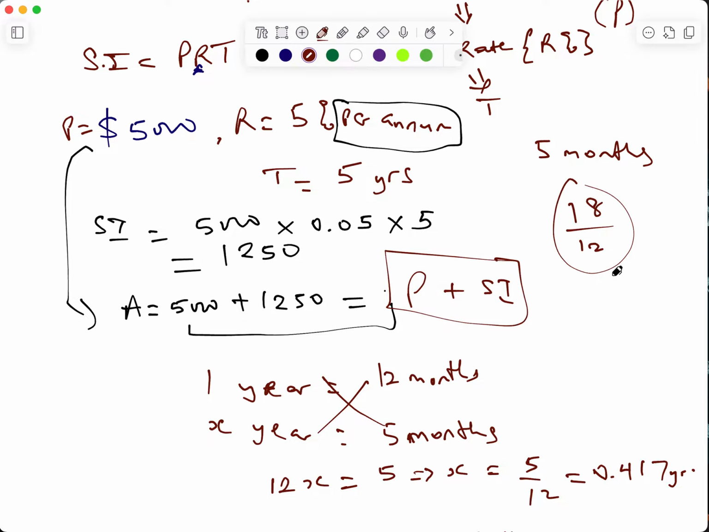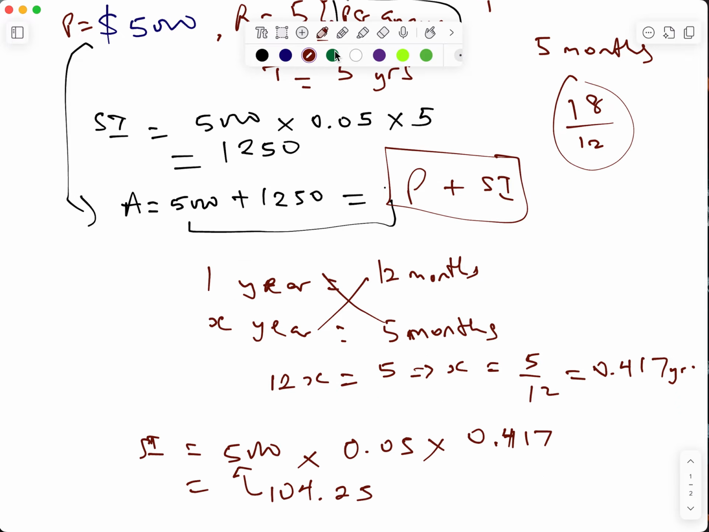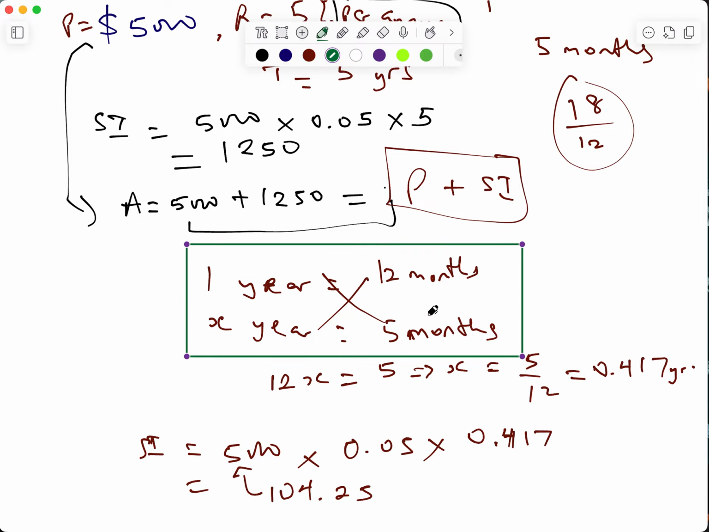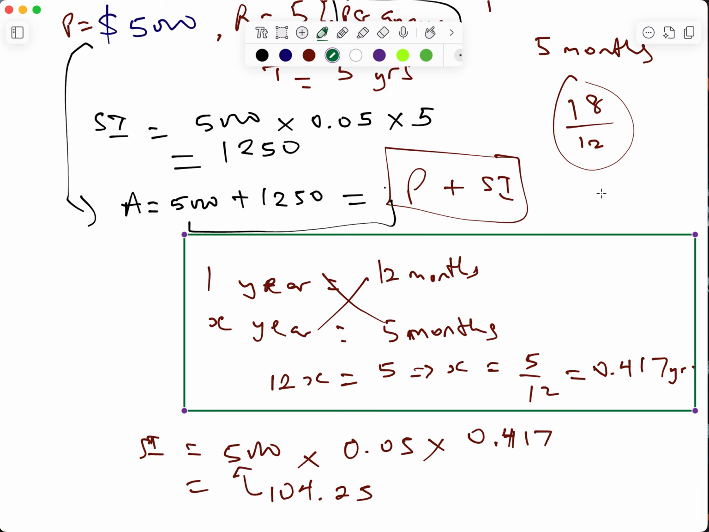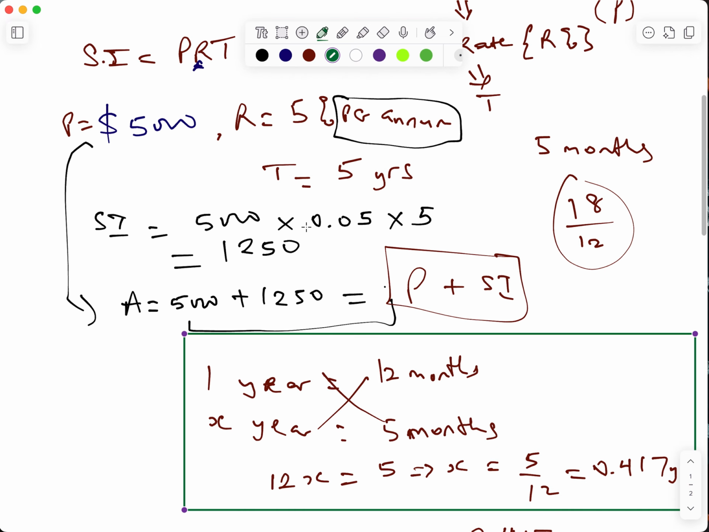Now, this process is just for me to explain. Instead of going through this process again, whenever you are given time in months and not as a straight year, just divide the number of months by 12. You'll get the equivalent in years, and that is what you will use in this formula. You always have to use time in terms of years, because the interest rate is given per annum. The only exception is if you are given an interest rate, maybe 5% per month, 5% per day, and all of those different things.